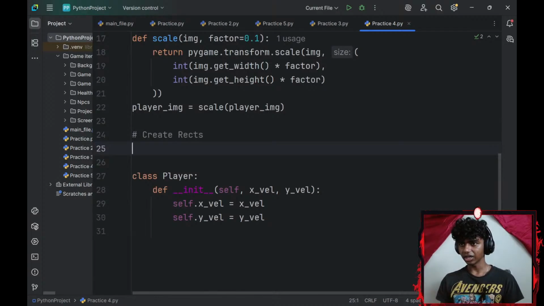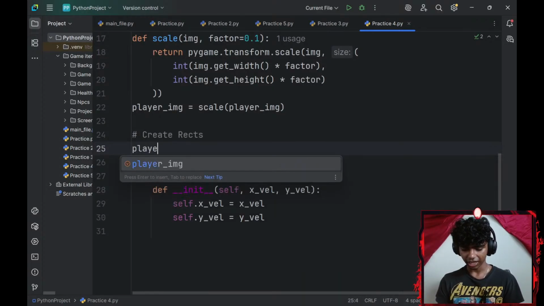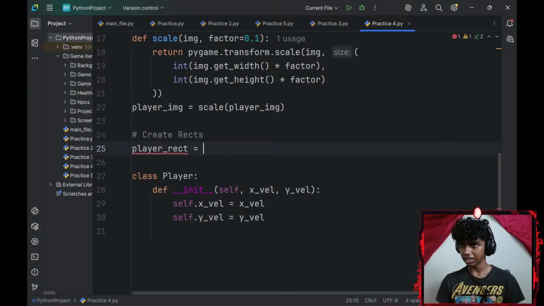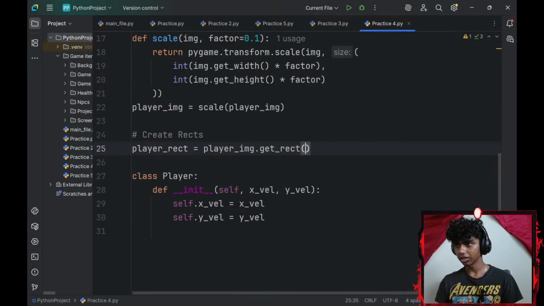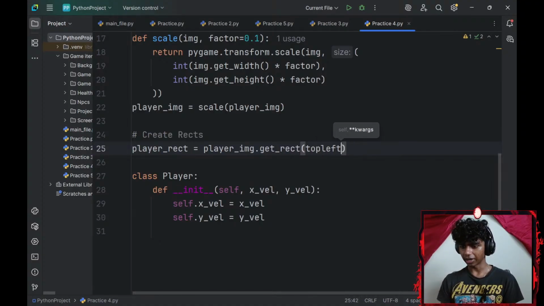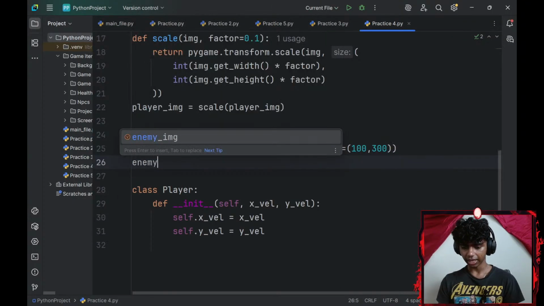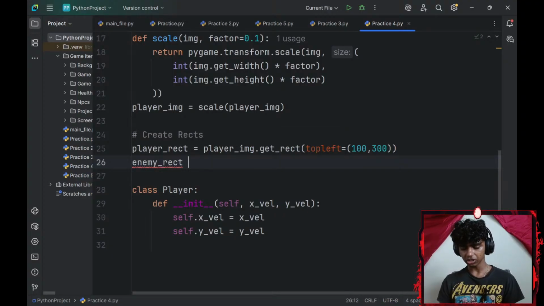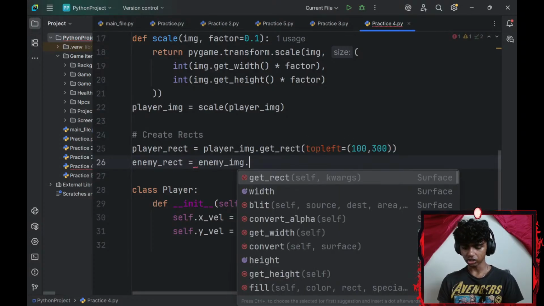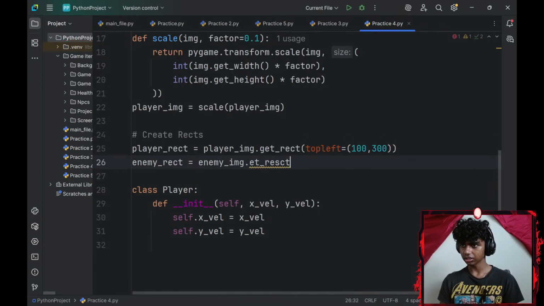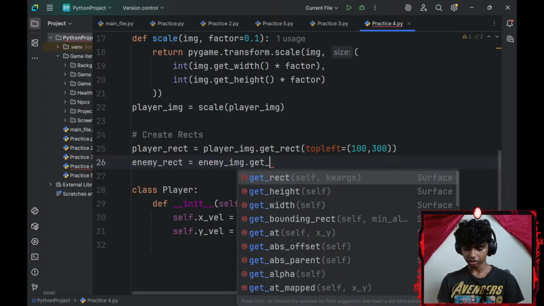Okay, so I'll go ahead and create the rects. For my rects, let me add my player_rect, which is going to be equal to my player_image.get_rect. So I get the rect from my player image. The position is going to be top left, which is going to be equal to, I don't know, 100 and 300. Let me do the same thing with my enemy_rect. My enemy_rect is going to be equal to my enemy_image.get_rect.